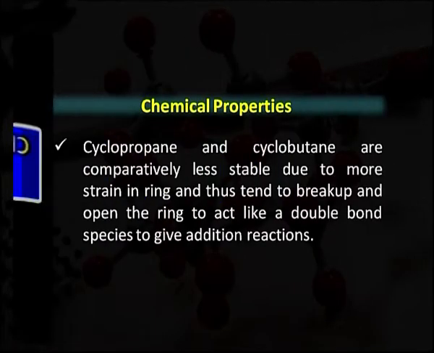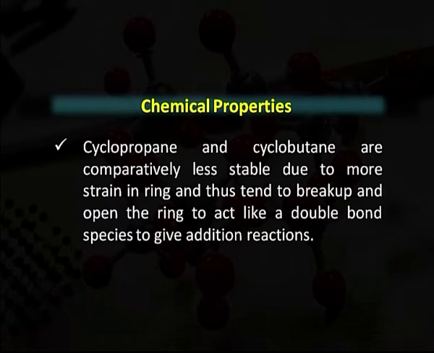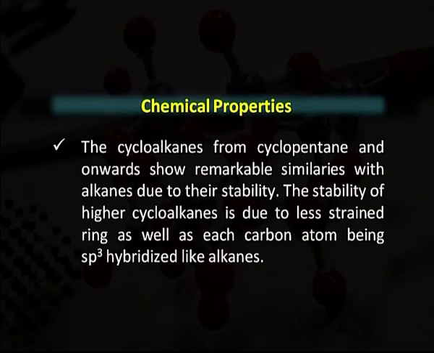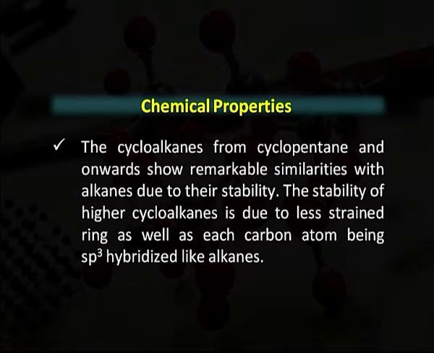Now, we will discuss the chemical properties of cycloalkanes. Cyclopropane and cyclobutane are comparatively less stable due to more strain in the ring and thus tend to break up and open the ring to act like a double bond species to give addition reactions. The cycloalkanes from cyclopentane onwards show remarkable similarities with alkanes due to their stability.